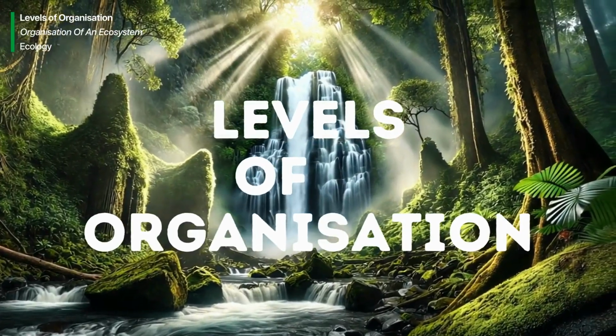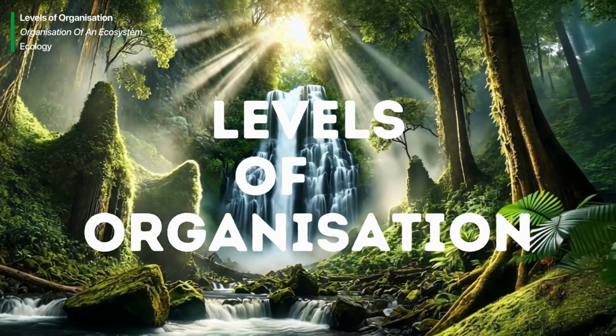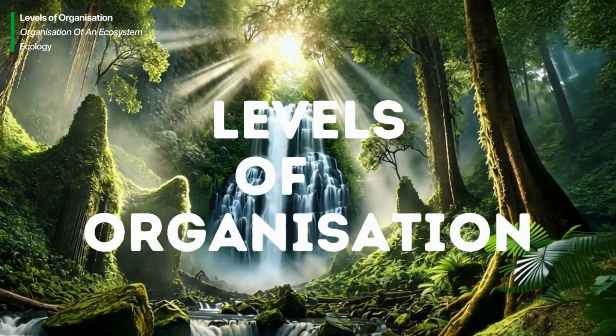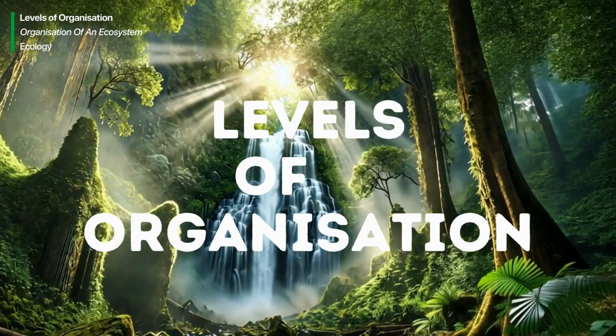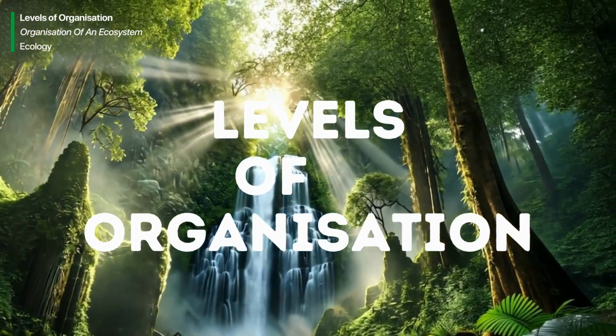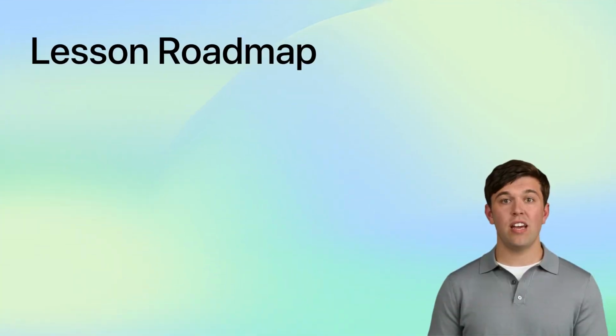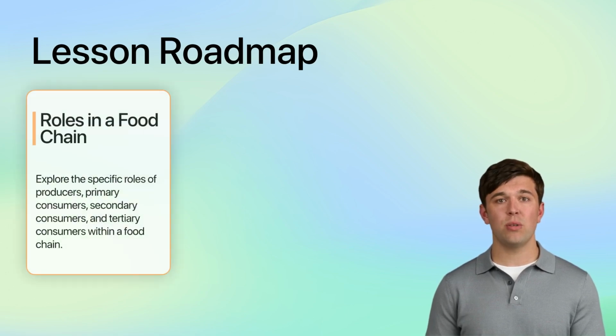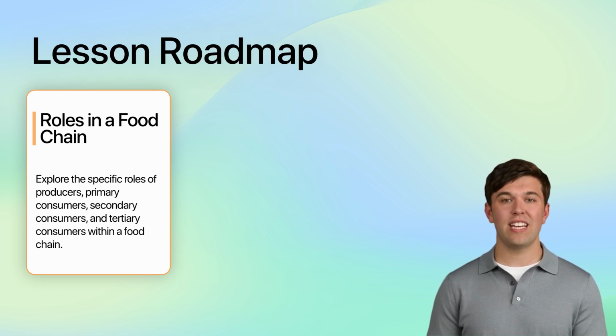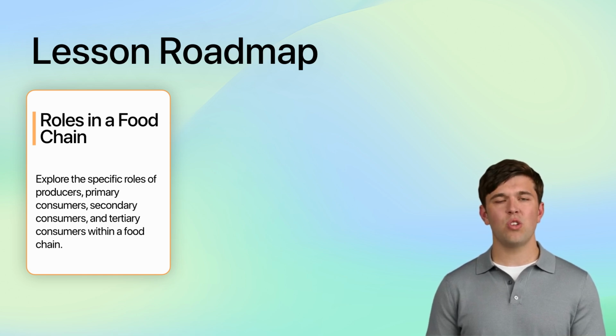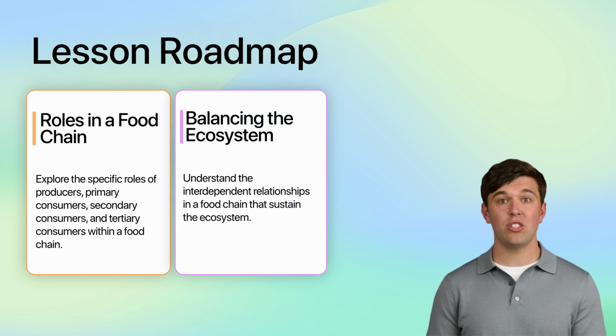Welcome to today's lesson on understanding the order within a food chain, an essential concept in ecology that reveals the structure and dynamics of ecosystems. In our lesson today, we will explore the specific roles of producers, primary consumers, secondary consumers, and tertiary consumers within a food chain. By the end of this lesson, you'll be able to not only identify these different groups, but also understand their interdependent relationships in sustaining the ecosystem.